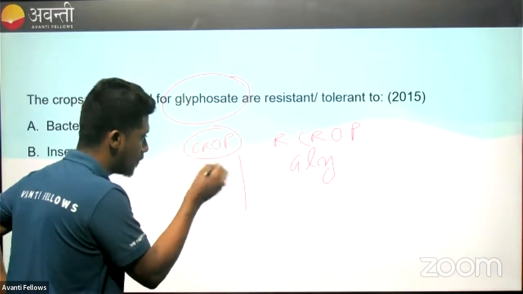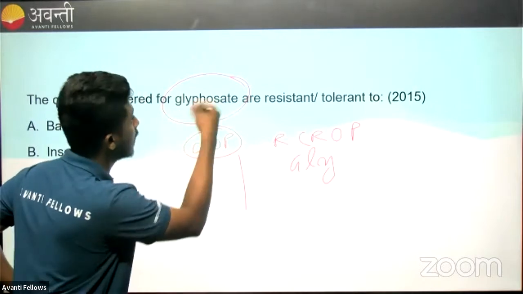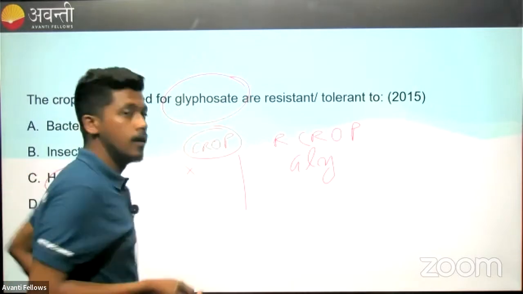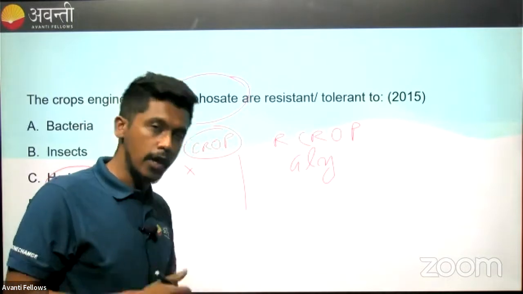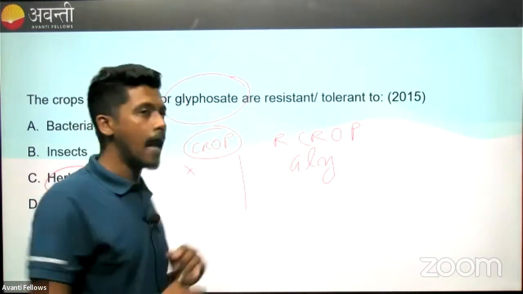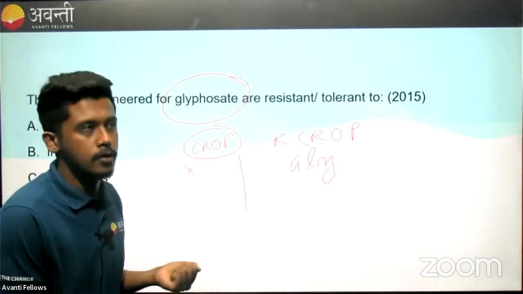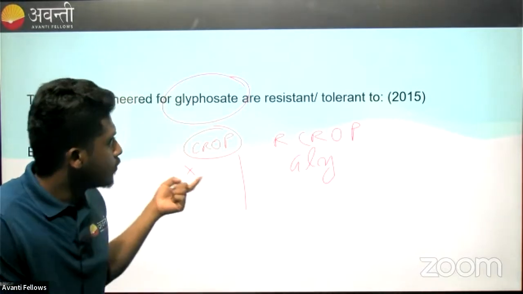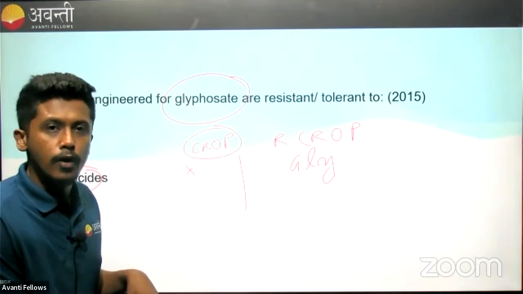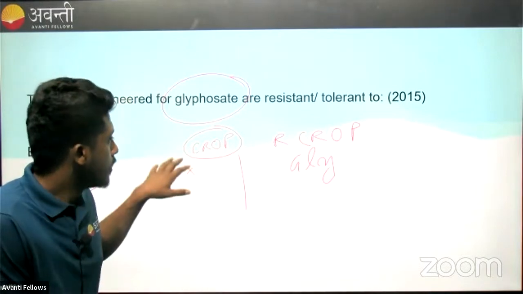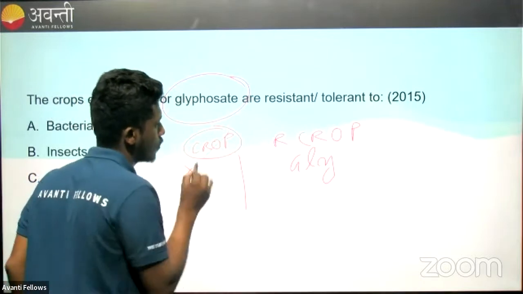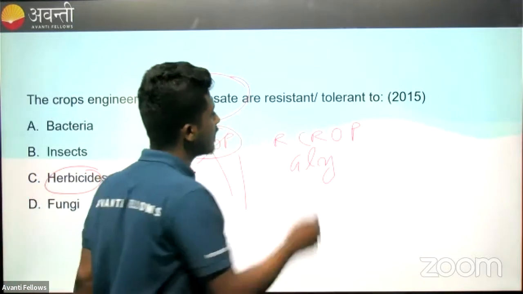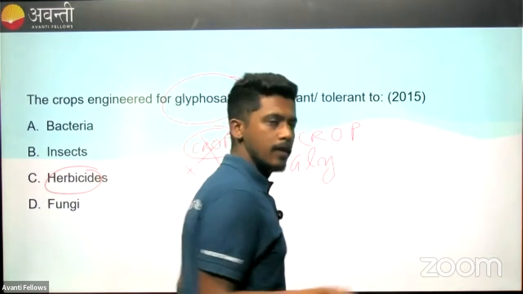usually for the normal crop the glyphosate pathway is interrupted. When the pathway is interrupted, it matters because in algae and higher plants this pathway is very, very important for plant growth and development. So when that is completely disrupted, this crop will die. This problem happens basically in broadleaf plants.